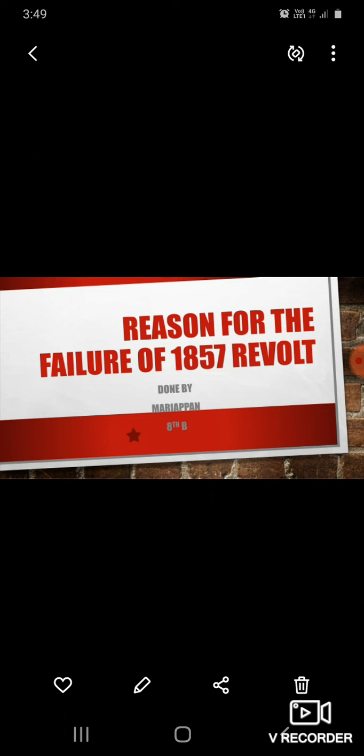Many of the Indian kings extended their loyalty to the British. So many Indian kings supported the British and did not support the freedom fighters. That was another reason. And the plundering and other crimes committed by the Sipahis made them lose the faith of the common people. Because of that, the common people did not believe in the Sipahis. These were the reasons for the failure of the mutiny.